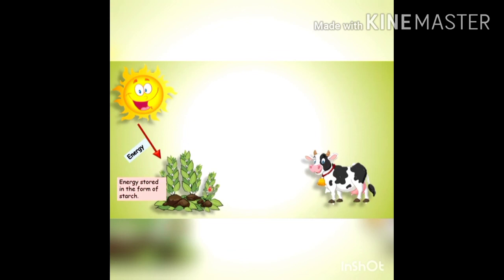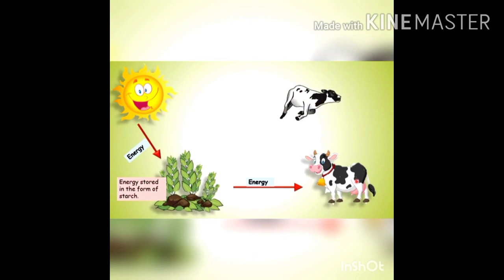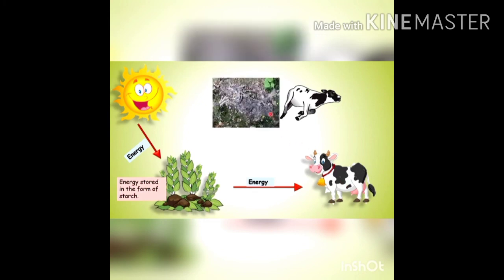Now, it must be clear to you that the sun has given energy to plants, and from plants energy gets transferred to animals. Now, when animals die, where does the energy go? The answer to this question is that when the animals die, the body gets decomposed and mixed in the soil.